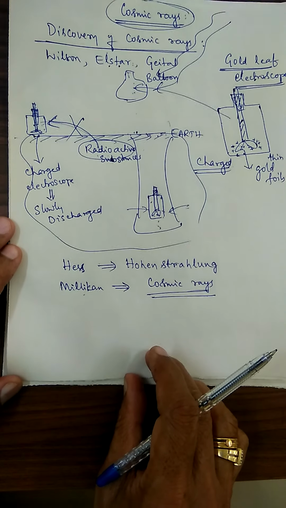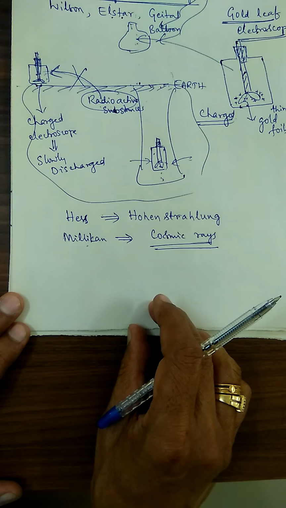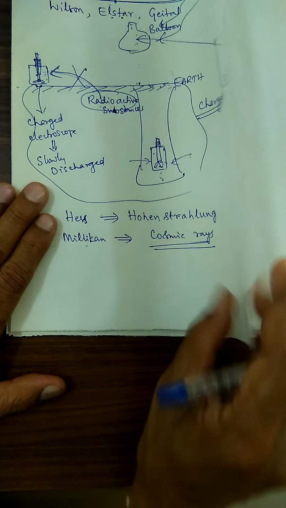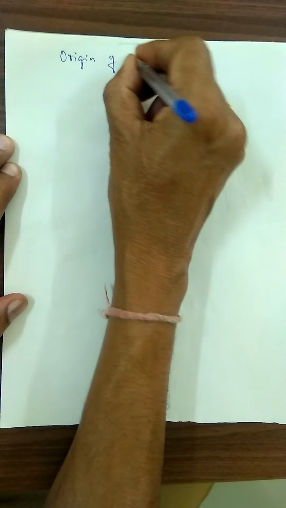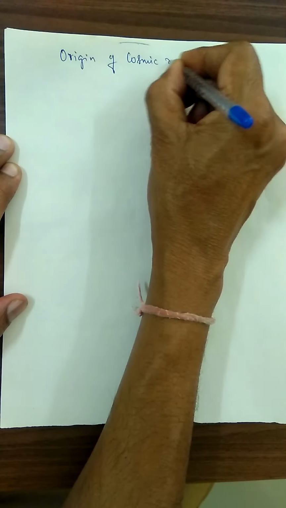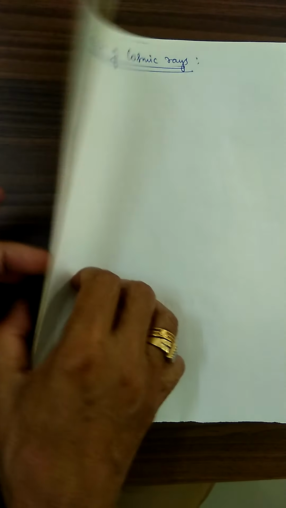You see that in between some problem occurred. Okay, yes. Next idea, next small concept: the origin of cosmic rays.